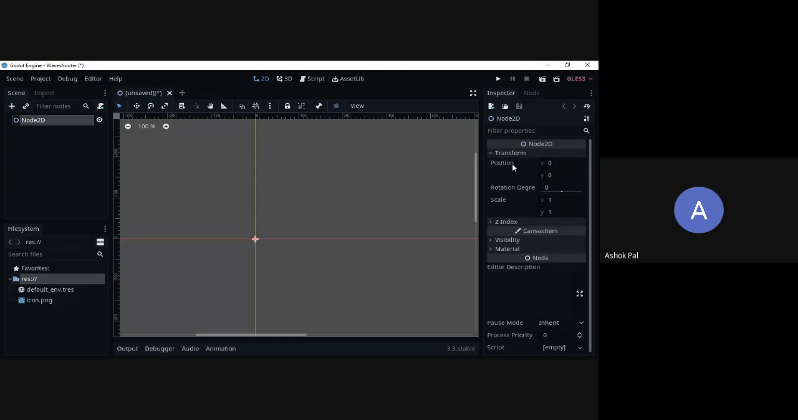Its position is shown over here. Its rotation is shown over here, and scale. Scale is how big it is. The scale here given is 1 by 1, so it is in 1 by 1 dimension. For example, if the node is of size 32 by 32 and the scale is 1 by 1, it will be 32 by 32. If you put the scale here 2, then the size of it will be multiplied by 2.